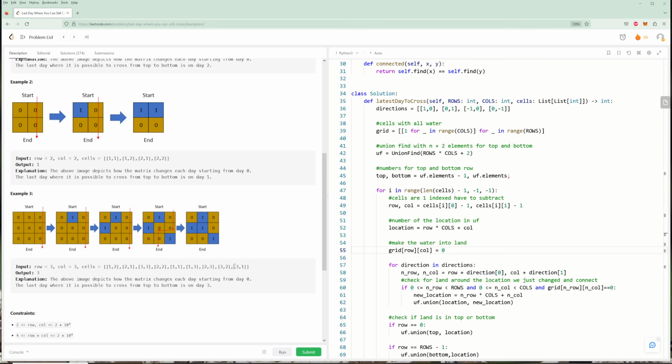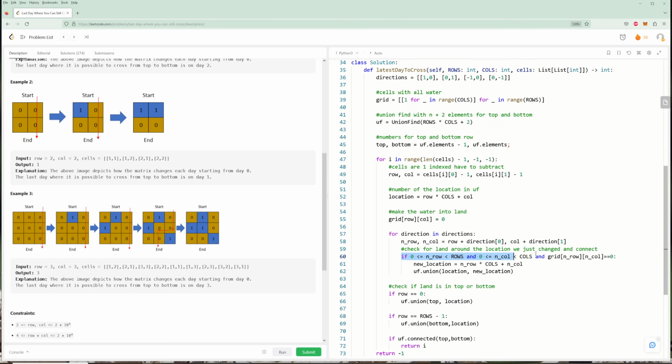So whatever cell we're at, change it into a land. Now, check all its neighbors. If they are not in an out of bounds location, we can combine them. And the nice thing is, if you do a union with cells that have been connected already, it doesn't do anything, which is kind of nice. So it's okay repeating your work.